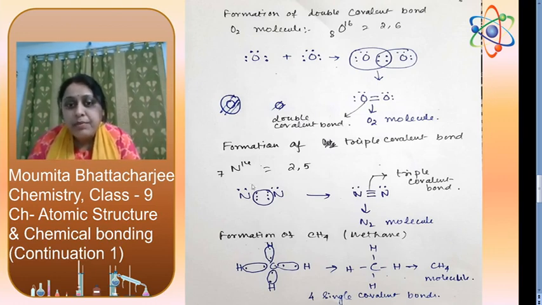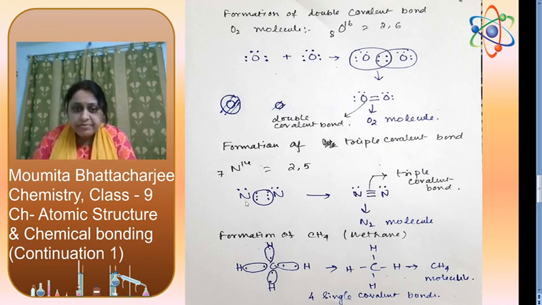Formation of a triple covalent bond. For nitrogen we have atomic number 7, so the total number of electrons will be 7. First shell 2 electrons, second shell 5 electrons. So what will happen? Nitrogen needs 3 more electrons to satisfy the octet.